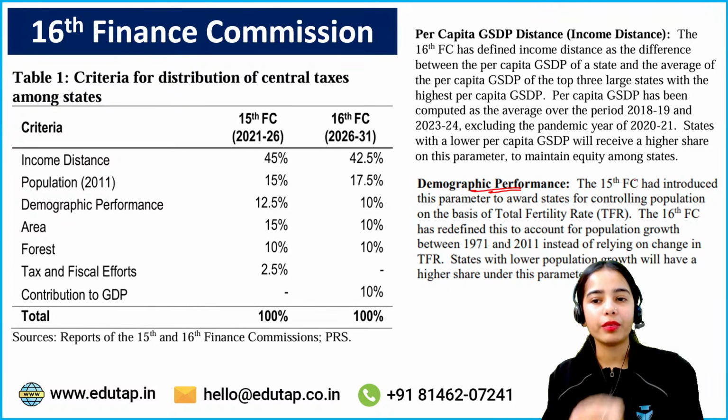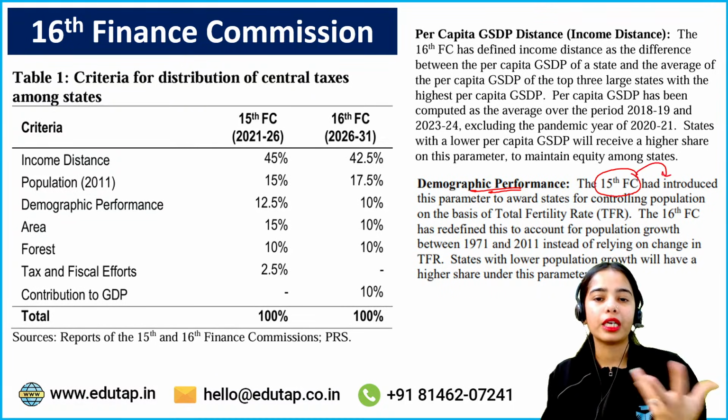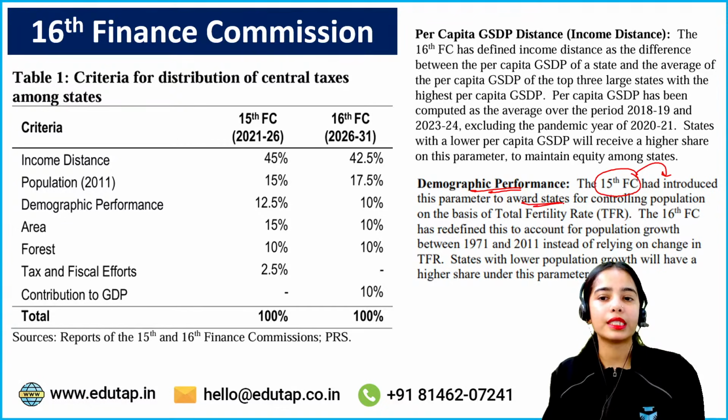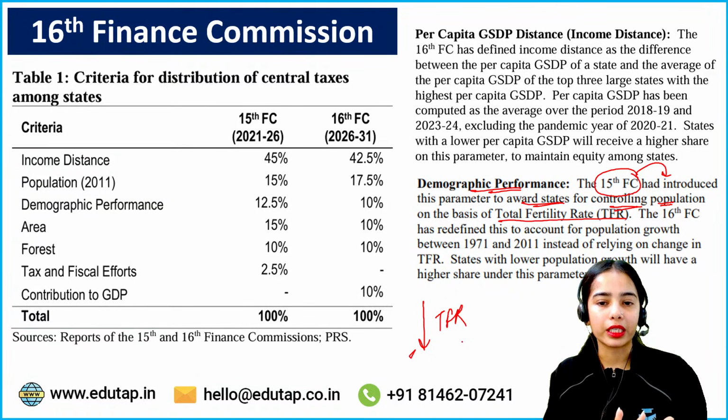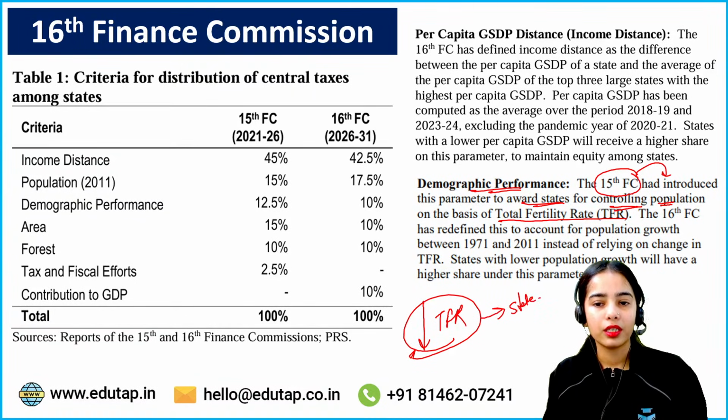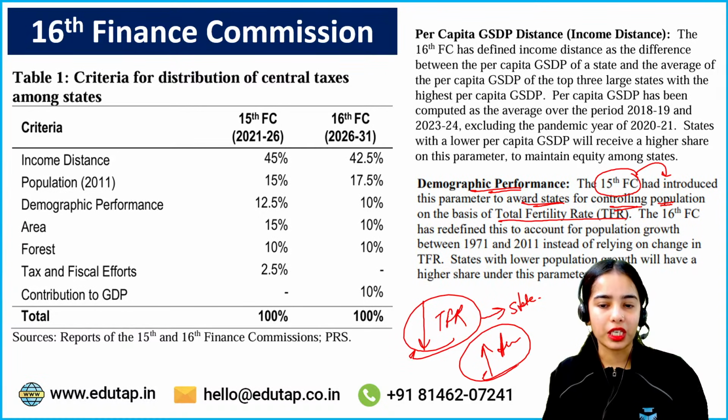Demographic performance basically means that the 15th Finance Commission introduced this parameter to award the states for controlling population on the basis of total fertility rate. So the lower the total fertility rate in a state, the higher the award given to the state.